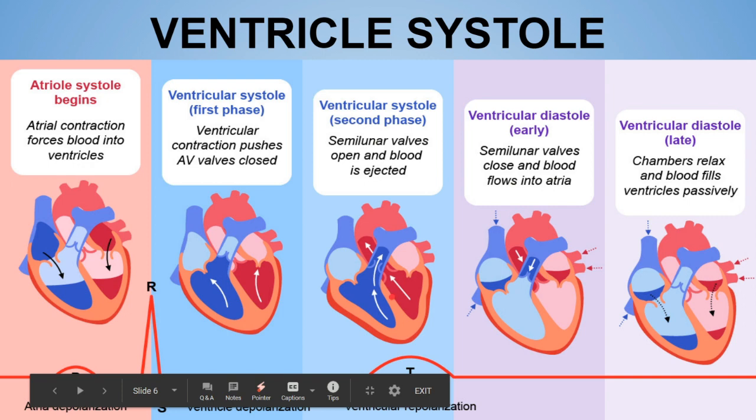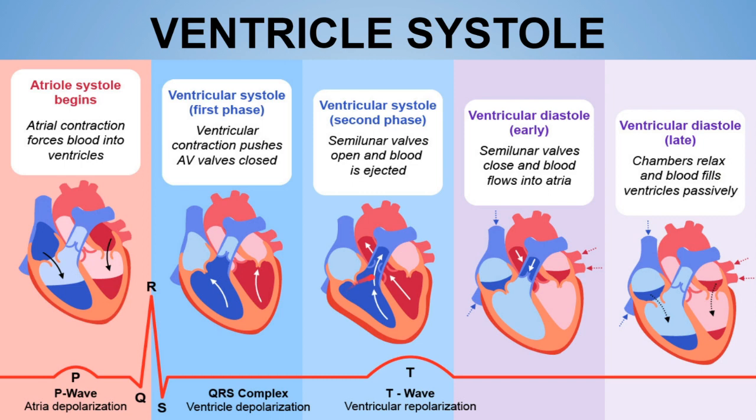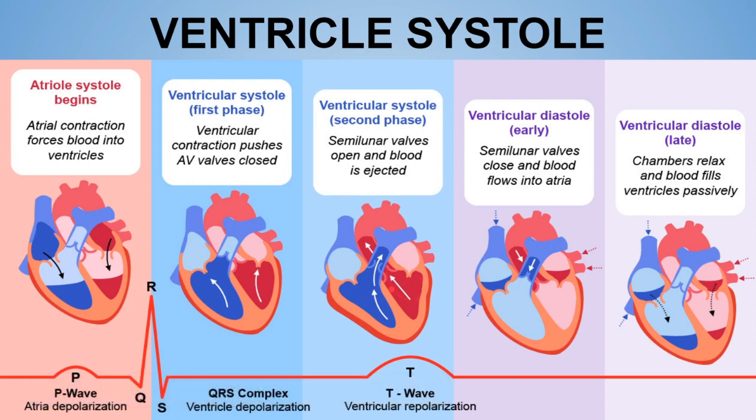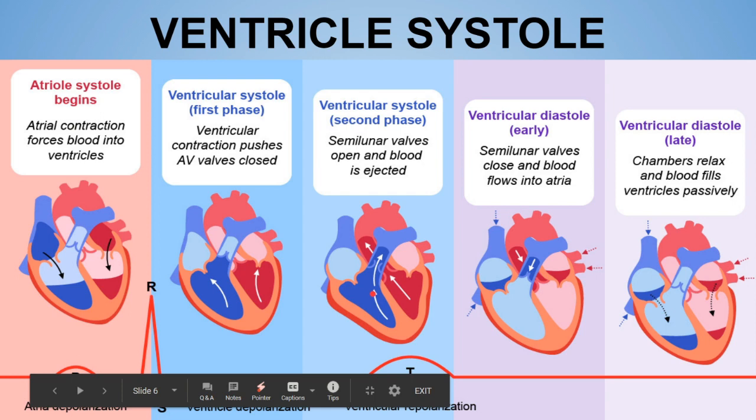Now also remember, the right ventricular ejection begins before the left ventricular ejection, and the right ventricular ejection continues even after the left ventricular ejection is complete. As both the ventricles eject almost the same amount of stroke volume, the same amount of blood, the velocity of the right ventricular ejection is less as compared to the left ventricular ejection. And so the pressure inside the left ventricle is more, about 120, and in the right ventricle it is about 25 mmHg.